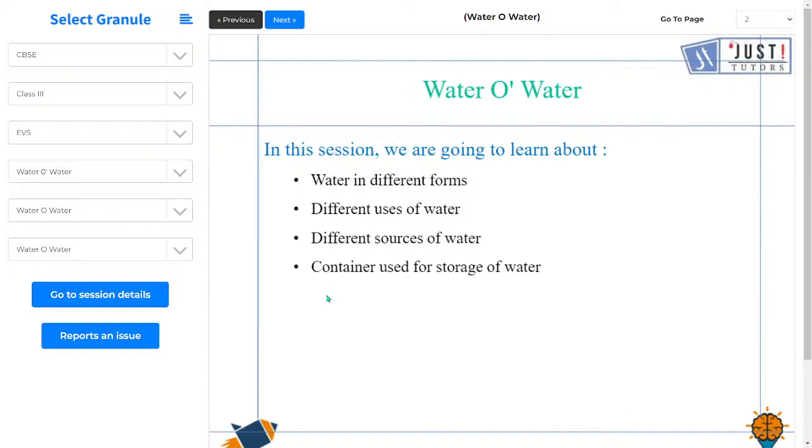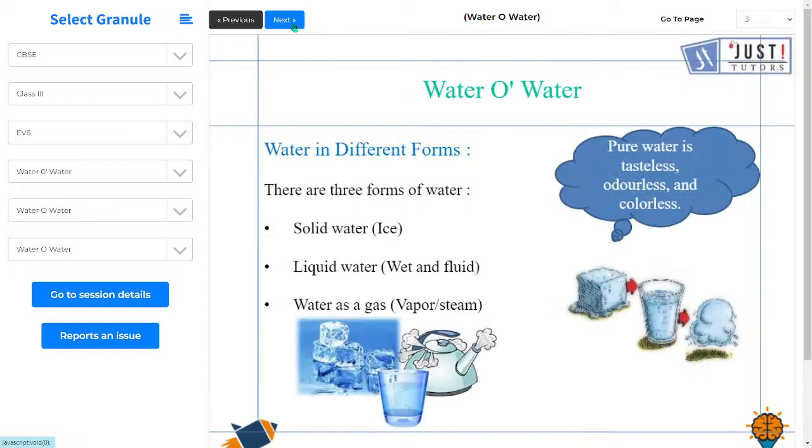So we are going to learn about water, and first of all, let's see what are the topics we are going to learn relating to water. In this session we are going to learn about water in different forms, where we get water from, the different uses of water, the different sources of water, from where we can get water, and containers used for the storage of water. So let's move on and learn each one of them.